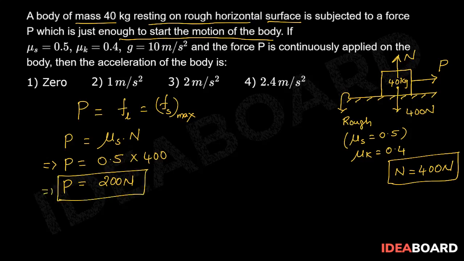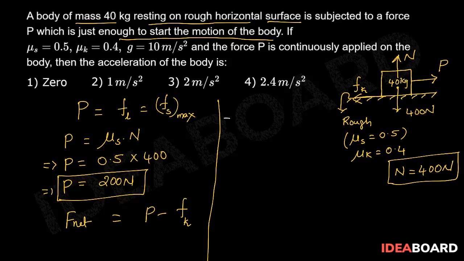Now as this force is able to start motion in the block, there will be a frictional force acting in opposite direction to that of P. Therefore, the net force acting on the block is P minus friction. Now as there started a relative motion between the 40 kg block and the horizontal surface, this frictional force is equal to kinetic friction.